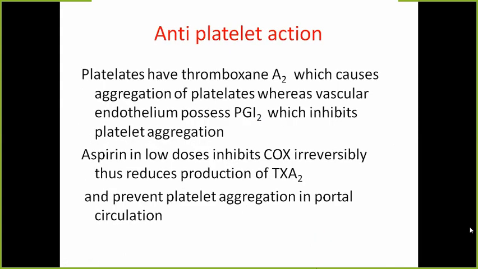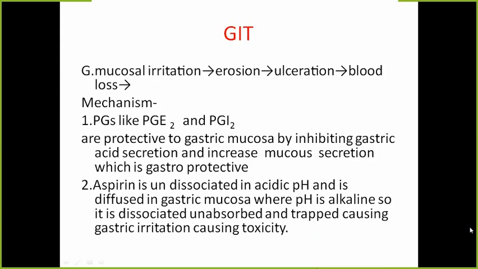Secondly, aspirin is undissociated in the acidic pH. In the stomach the pH is acidic, so aspirin is undissociated, and when it goes inside the mucosa, it diffuses.